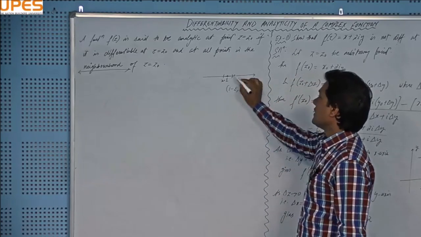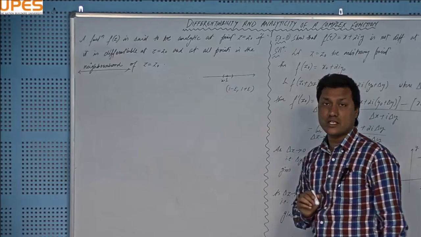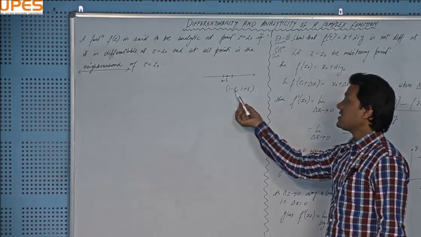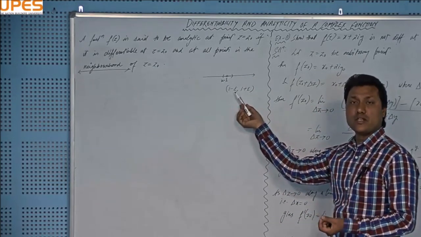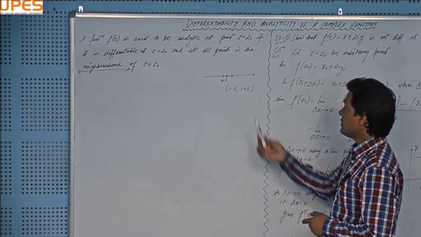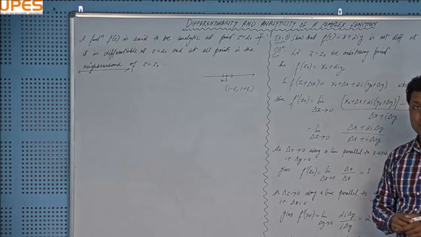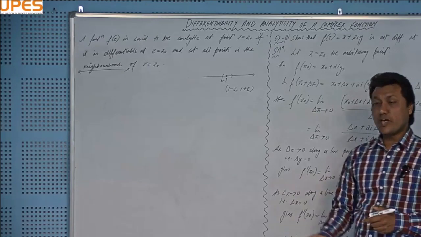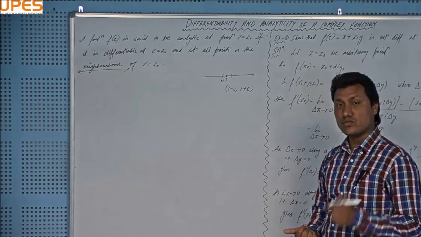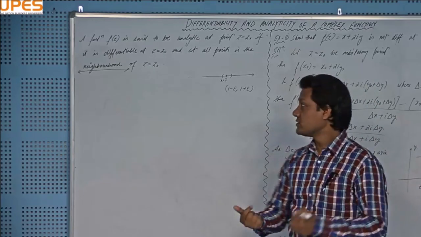Open interval means the endpoints are not included. Epsilon is a small quantity. This is called the neighborhood in case of a real function, the close values which fall on the left and on the right of that number.